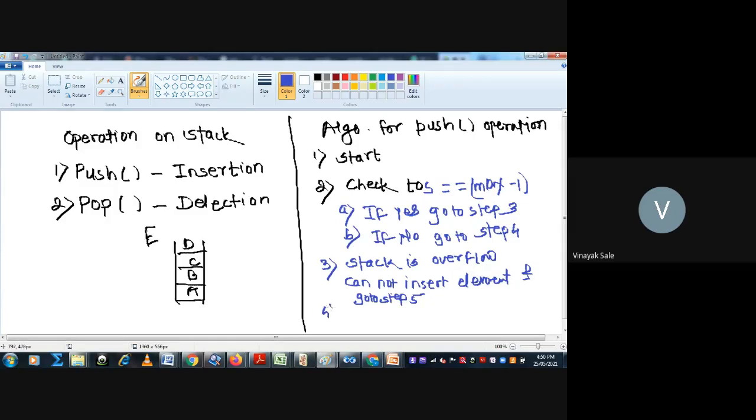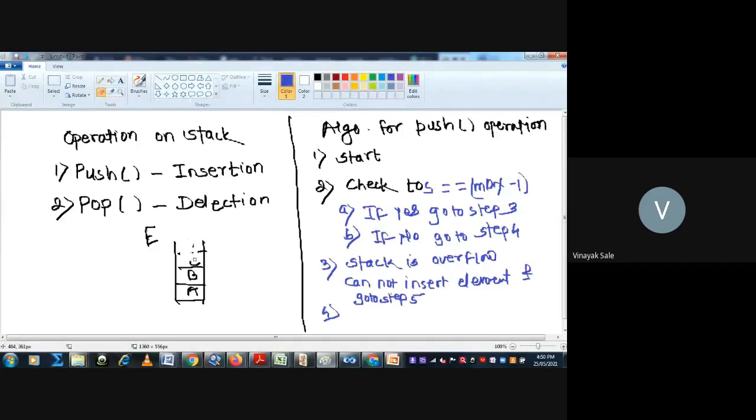Then what is step 4? If yes, you have answered stack is overflow, cannot insert element, and go to step 5. But if no, there is space in the stack.